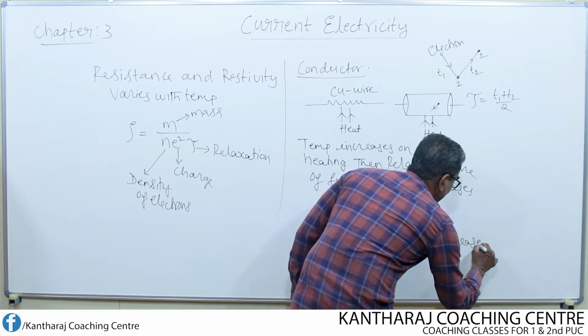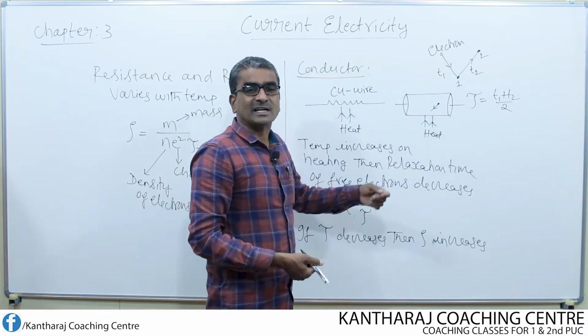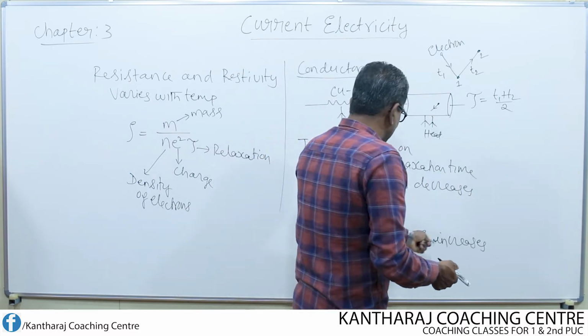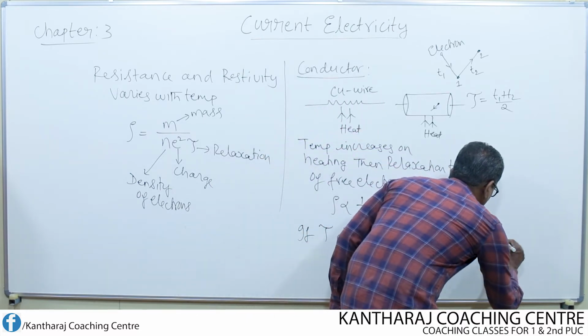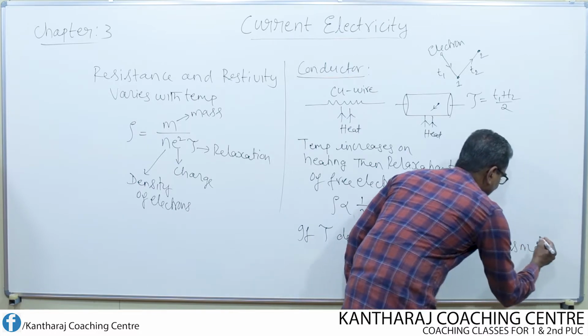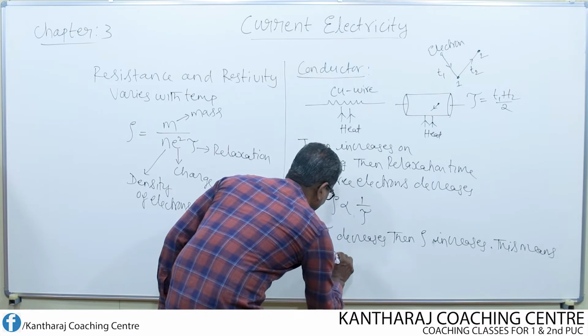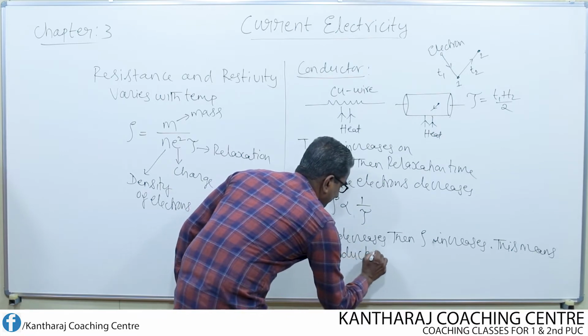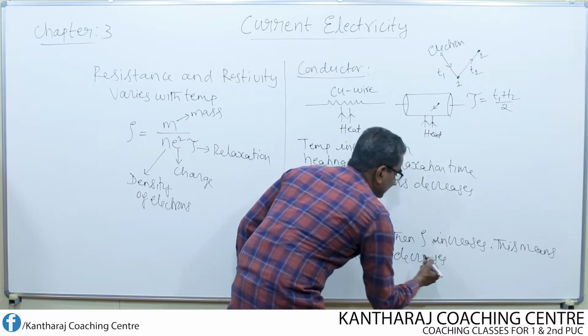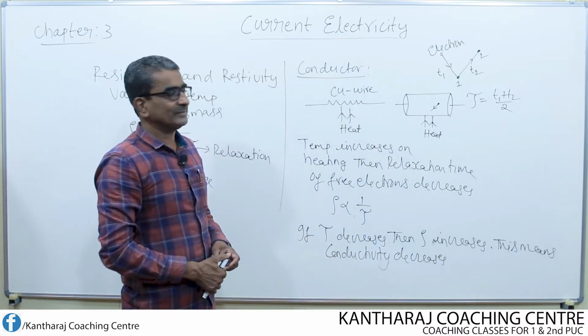Resistivity increases means what? Conductivity of this conductor decreases. Resistivity increases, this means conductivity decreases. So this is what happens in case of metallic conductor.